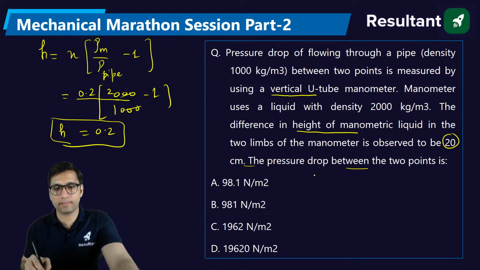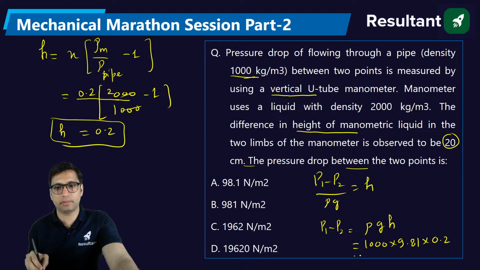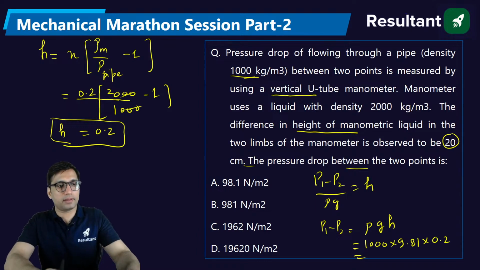Now pressure drop, you know that P1 minus P2 by rho g is equal to H. So you will get pressure drop as equal to rho g H. You have to find the pressure drop in the pipe. The pipe has density of 1000, so it will be 1000 into 9.81 into 0.2. Simple. Solve this, and this is also the last question.